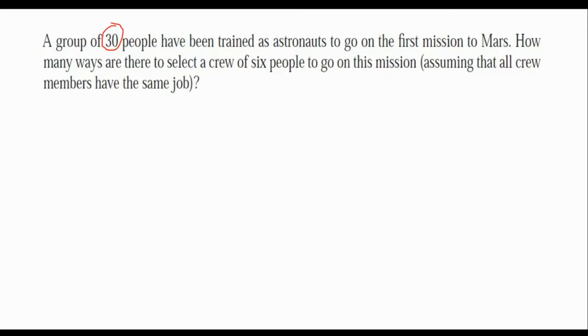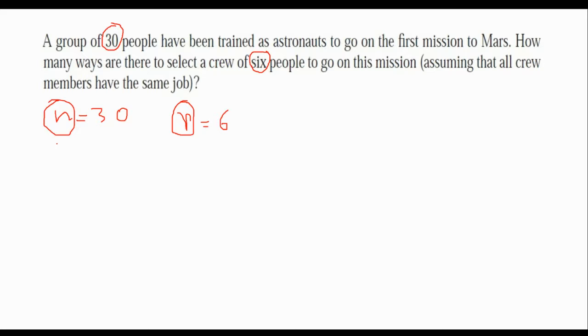So we have 30 people, and we are trying to select 6 of them. N is equal to 30, and R is equal to 6. So as you can see, for both permutation and combination, we are looking for N and R at the beginning. This is not V, by the way, this is R. I'm writing it using the mouse, so it's not that clear.